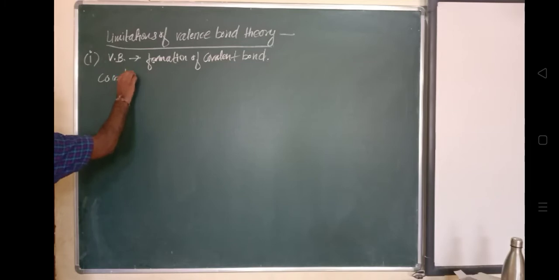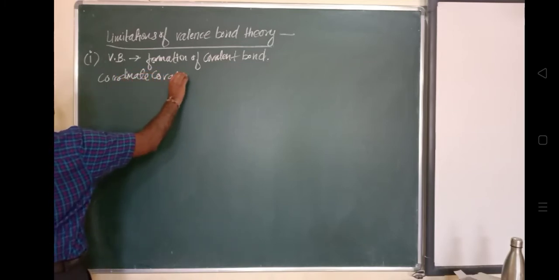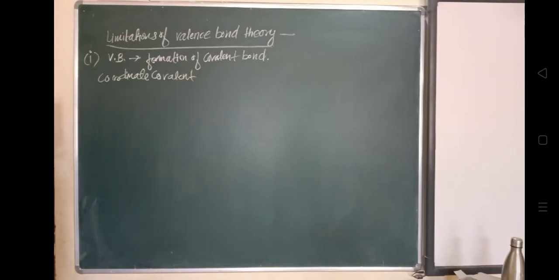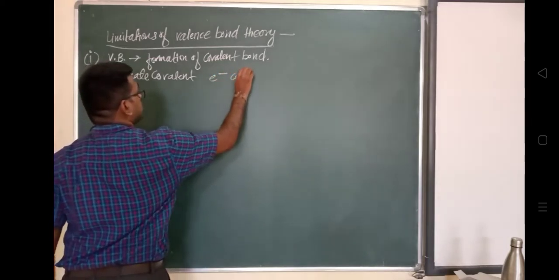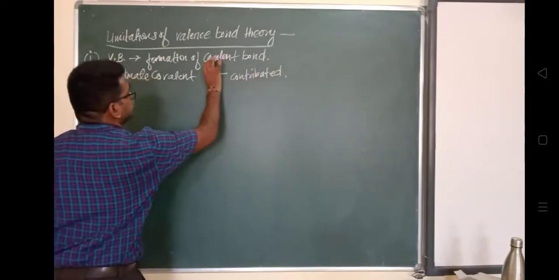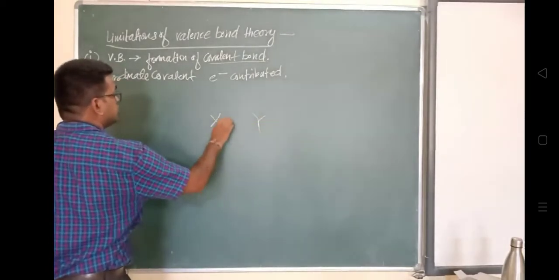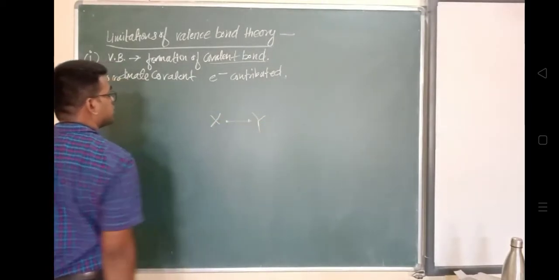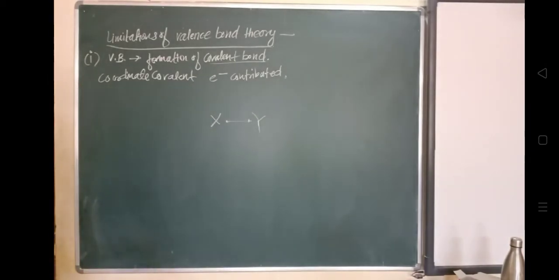How these coordinate covalent bond will be formed, in which both electrons are contributed. We have seen how both electrons are contributed in the formation of the covalent bond. Two different atoms, X and Y, share their respective electrons for the formation of the covalent bond. One bond is formed between them.